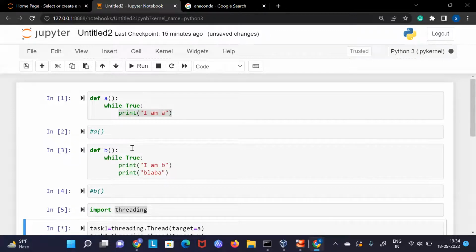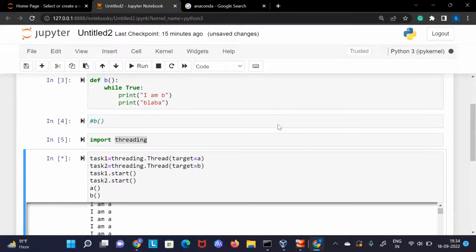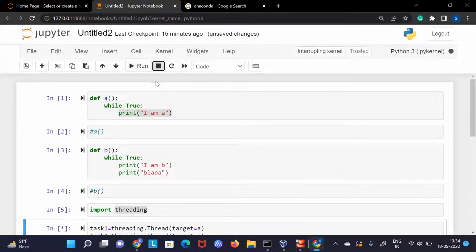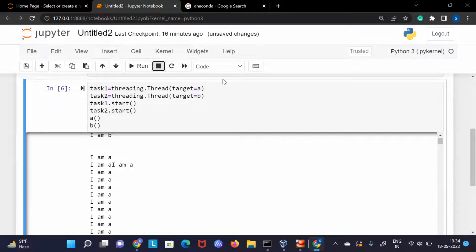Okay, this is one of the things we can do. I hope it is clear to you guys. Let me stop this, because I have created an infinite loop, so it will keep on running. Basically, this is one of the important use cases you would have noticed in a lot of programs, even desktop or mobile applications, which use a similar way.